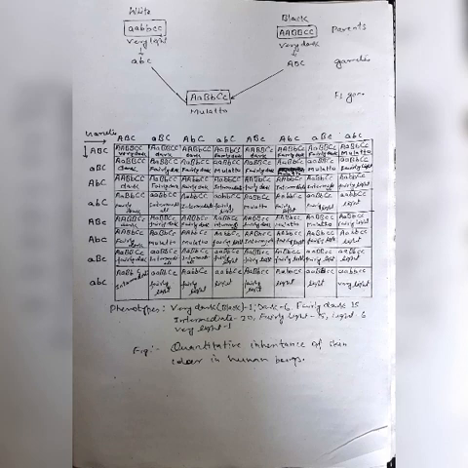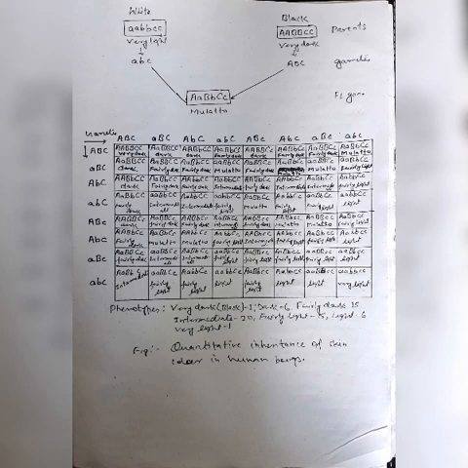Sometimes a question has been asked about what the histogram shape of quantitative inheritance is. So this question has been asked in the NEET examination. So this is the inheritance that you have learned and watched in this video.